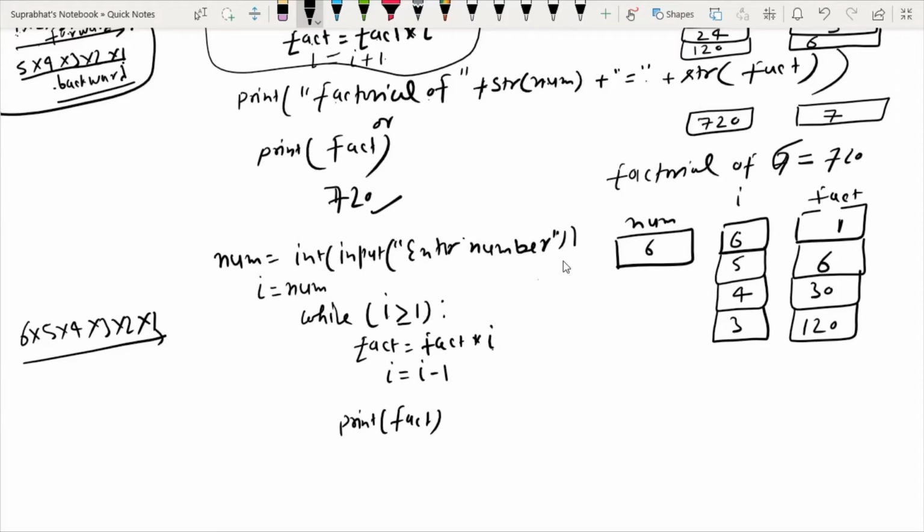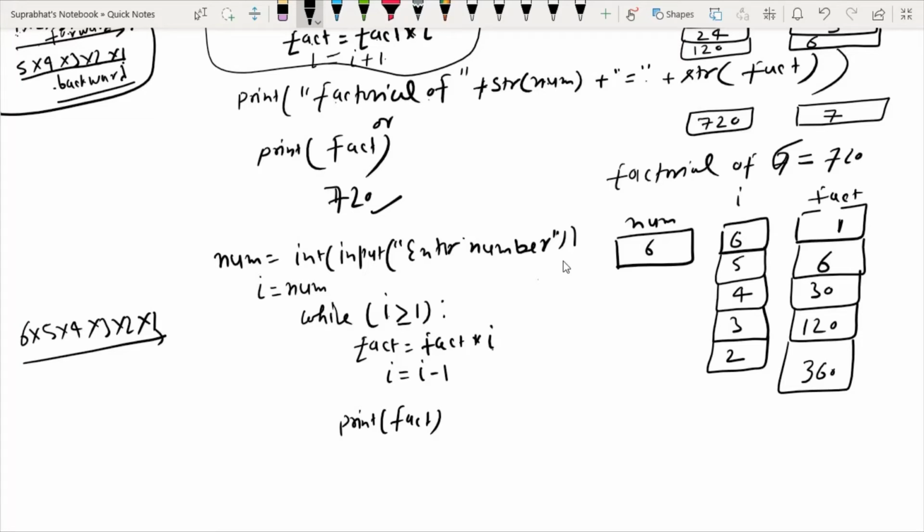So this is 120 into 3, that is 360. Now again I decremented by 1, that is 2. Now 2 is greater than or equal to 1, condition satisfied.